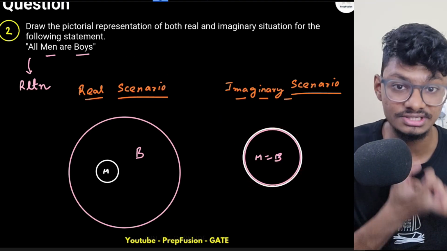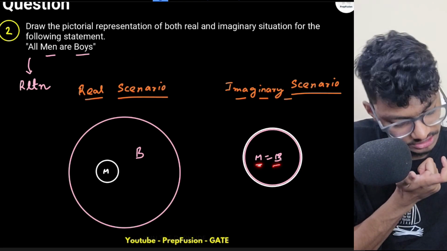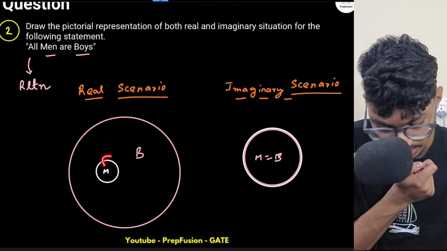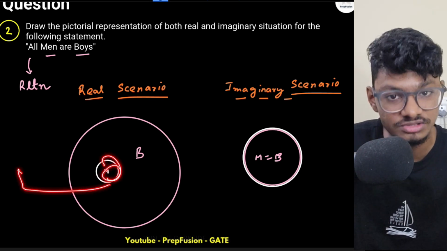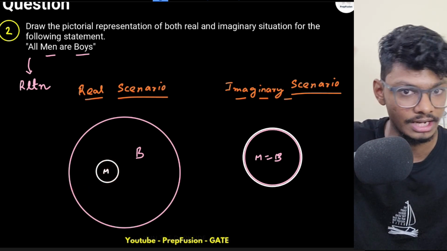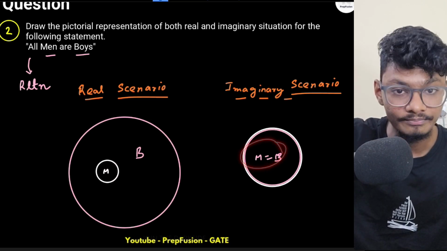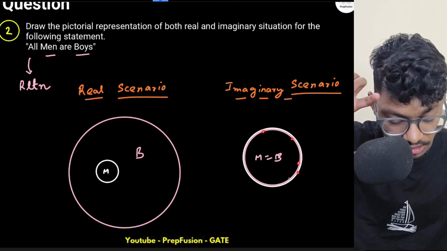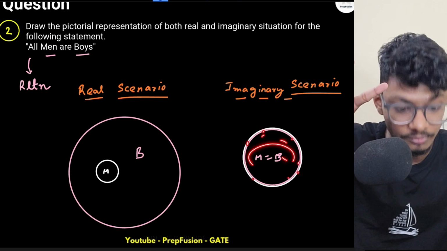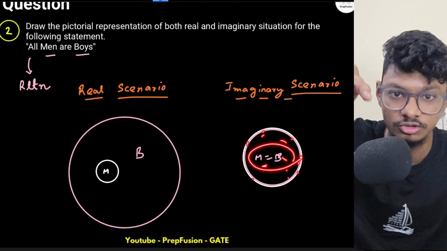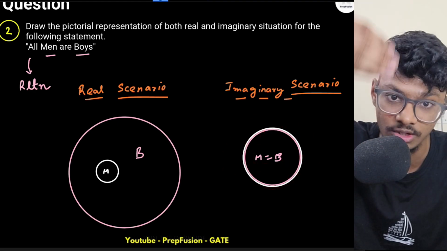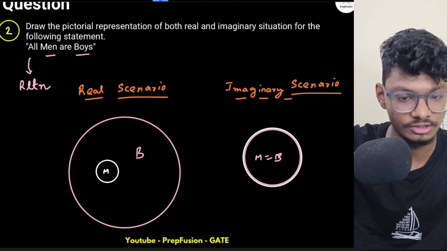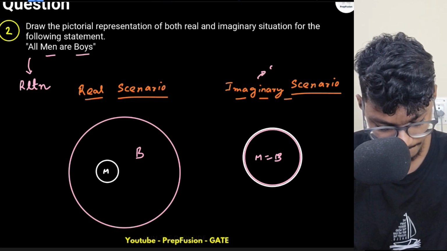This picture is also correct, right? This is the edge case. So all men are boys. So basically, what is happening? I am increasing the surface area of men, right? And this circle cannot ever go outside boys, because all men are boys. That much I am sure. But what can happen? Exceeding the surface area, this can totally touch the circle, right? Here, what it means is all boys are also men. In this particular imaginary scenario, all boys are also men. Okay. But this is the imaginary scenario. This is not the scenario that we suddenly think of. So these are generally the edge cases.